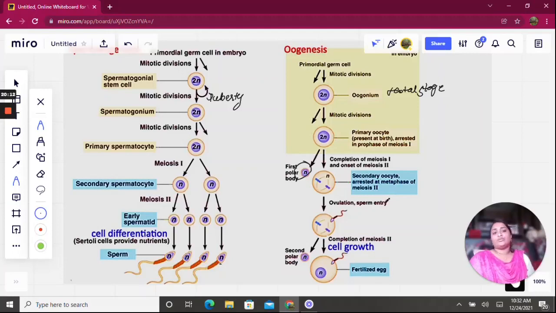So once the sperm enters the ovum, after ovulation, the secondary meiosis will complete and the release of the secondary polar body happens, and both polar bodies will just degenerate, with the completion of secondary meiosis. Now this ovum and the sperm get fertilized and the zygote is formed.